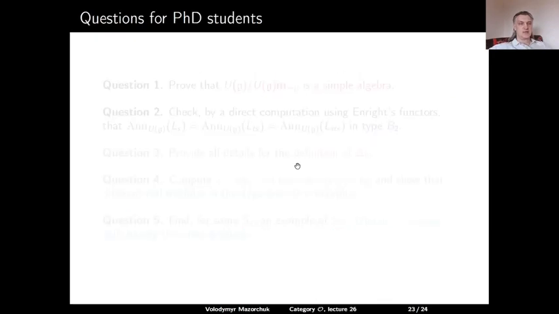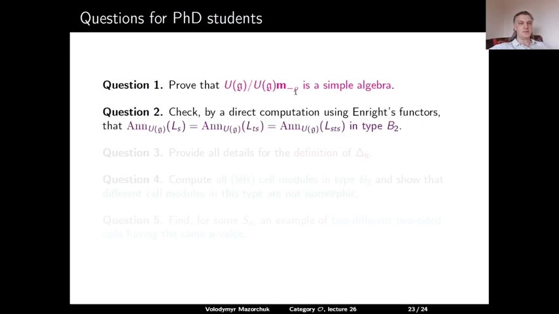Let us now finish with some questions for PhD students. Question number 1. Prove that the quotient of U of g modulo the minimal primitive ideal corresponding to the element minus rho is a simple algebra. Question number 2. Check by direct computation using Enright's functors that in type B2 the annihilator of Ls coincides with the annihilator of Lts, and this coincides with the annihilator of Lsts.